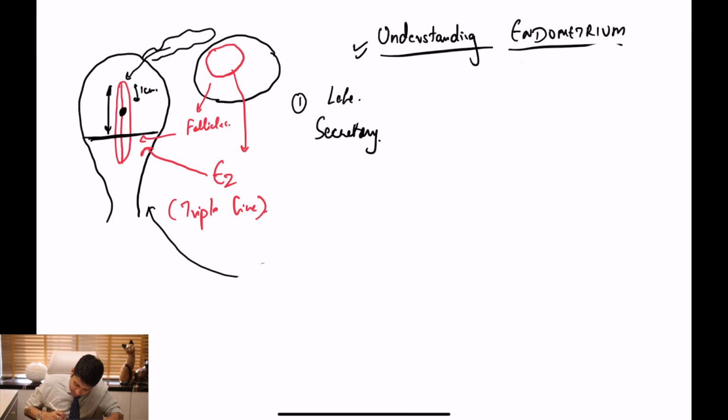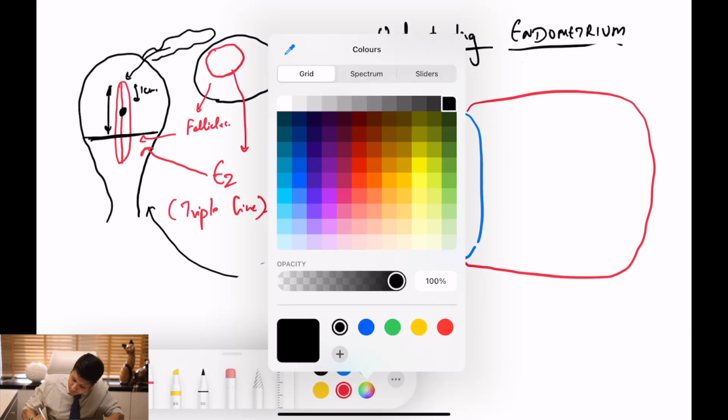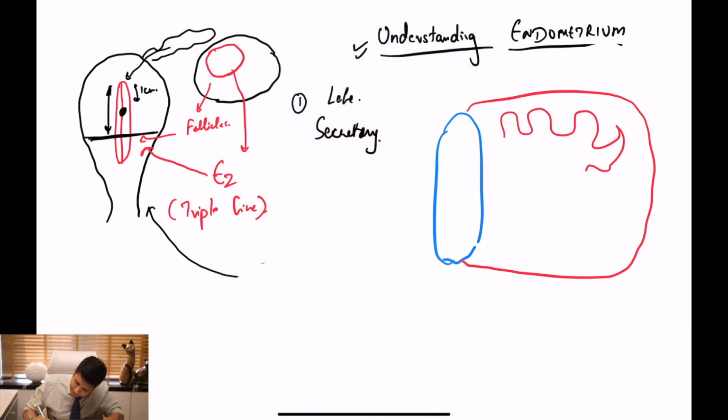So if I look at the late secretory phase, let's draw the basal endometrium for you. Once you draw the basal endometrium, you have the cavity, and in the endometrial cavity you have these large tortuous glands, with wonderful presence of the entire epithelium along with wonderful secretory changes.